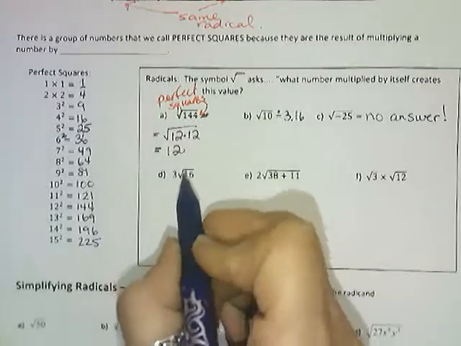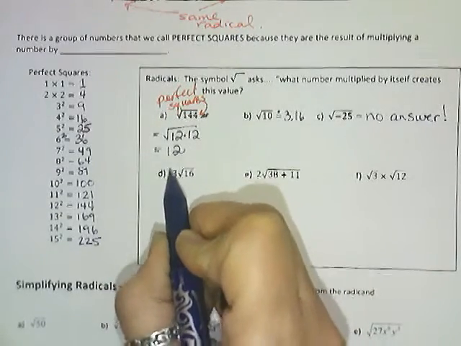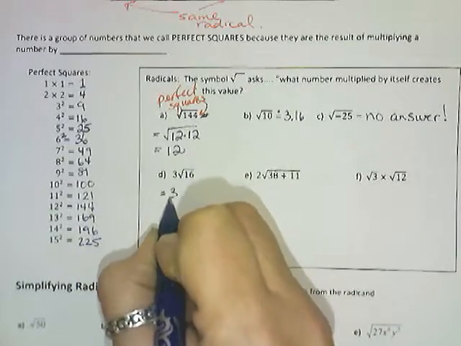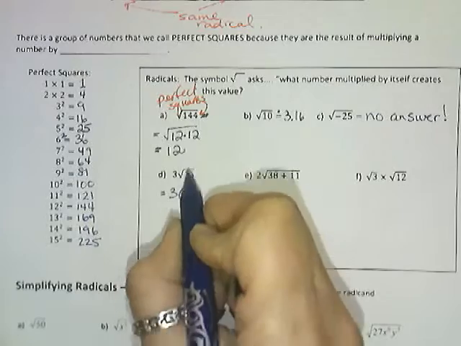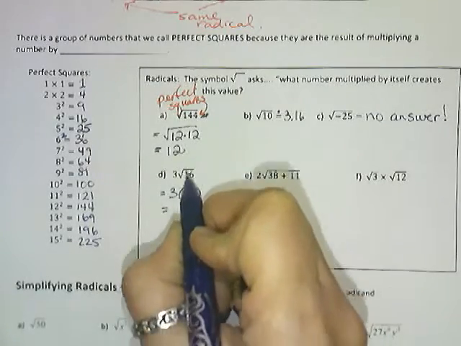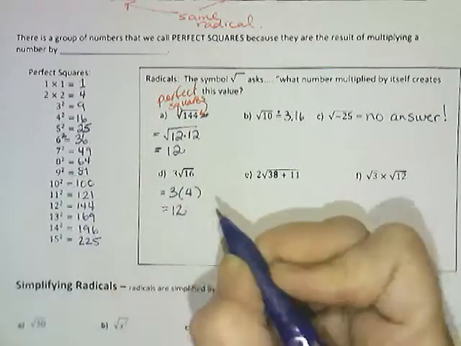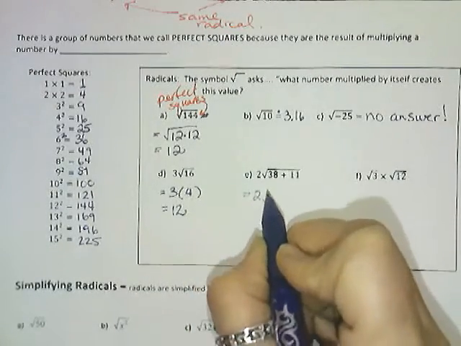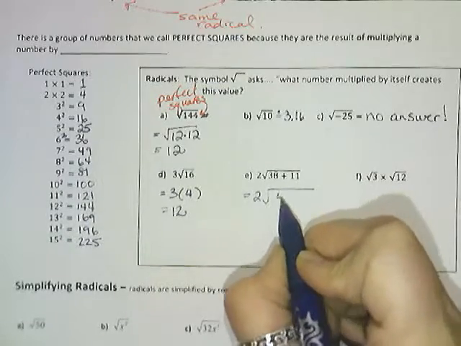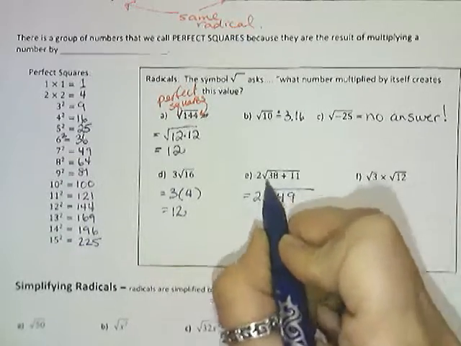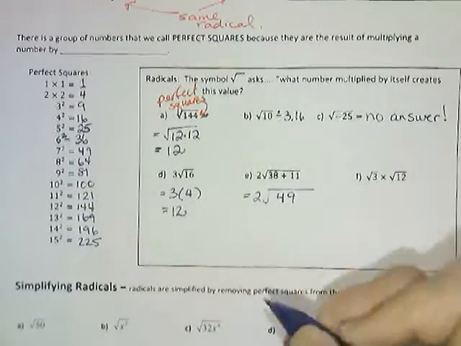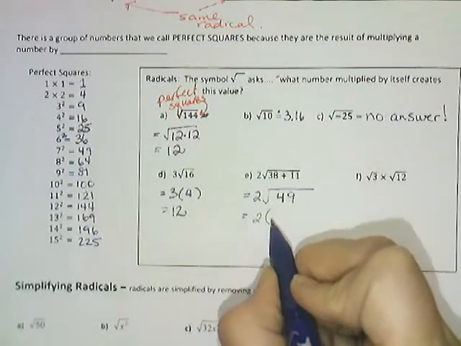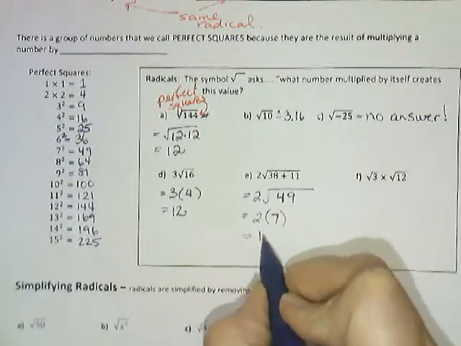Now something like this just means, hey, I have a 3, a normal 3, multiplied by the square root of 16. So my normal 3 would multiply by the 4, which is the square root of the 16, which is a 12. Here, I want to illustrate that we can do operations under that radical sign. A 38 plus an 11 comes out to 49. And so we can be asked to do more and more inside a radical before we actually simplify it. This is 2 times the square root of 49, so 2 times 7 gets me 14.